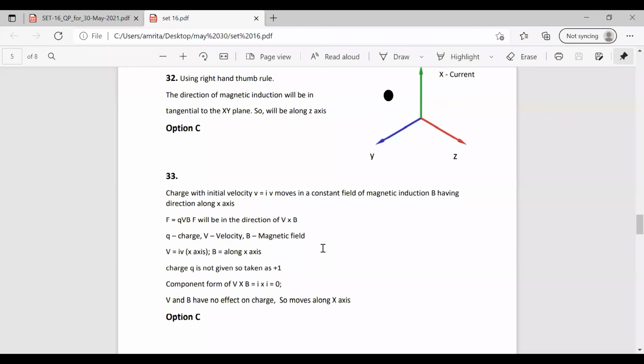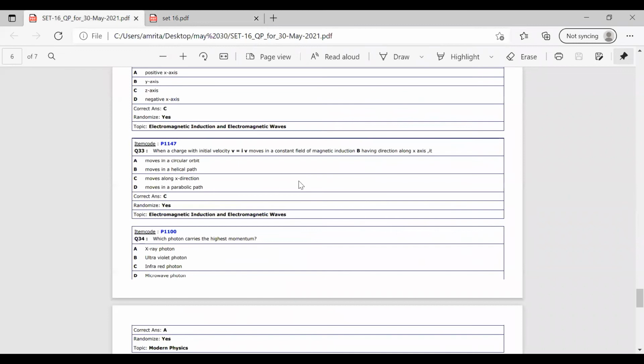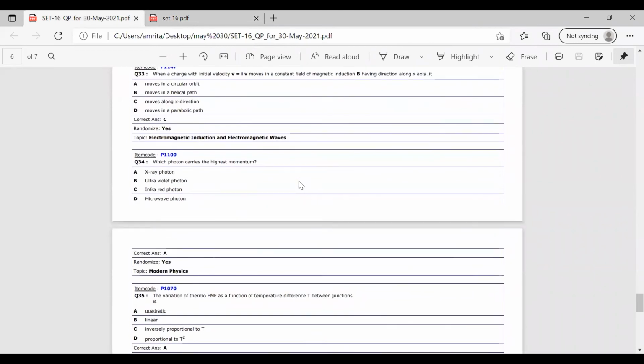There is no deflection from the charge direction, since the velocity and the magnetic field are along the same axis. So it will move along the x-axis itself. All these are simple questions. You just need to have an idea about the concept behind the question, then you can easily answer these types of questions. All these are previous year EEE questions. The next is question number 34.